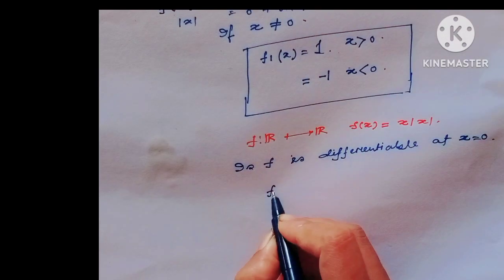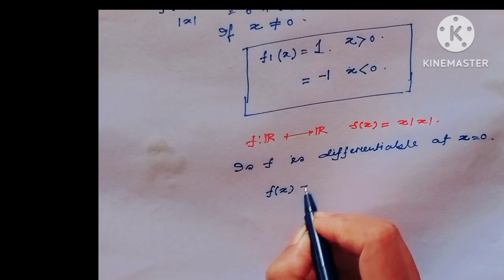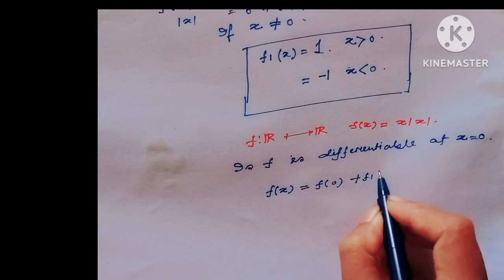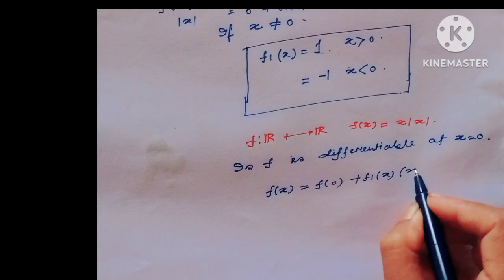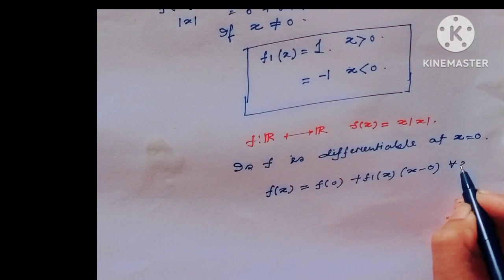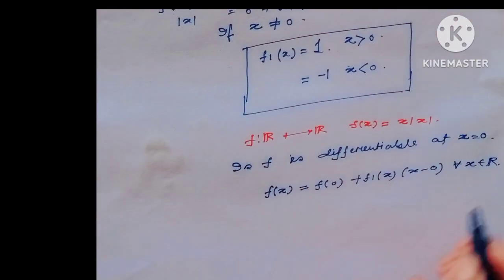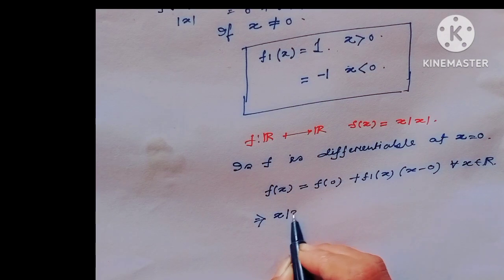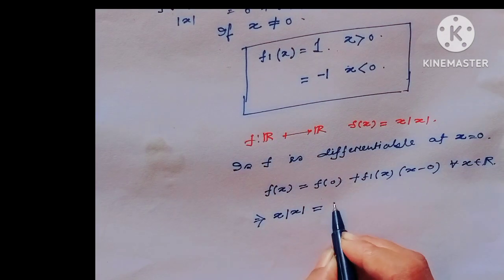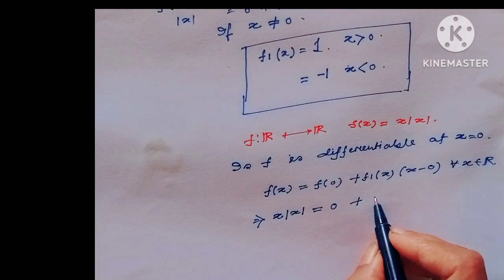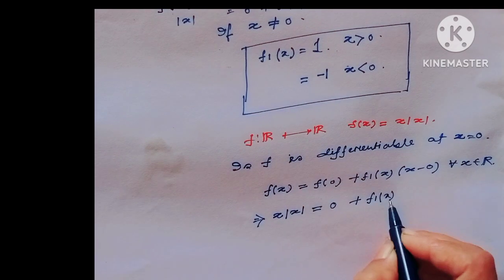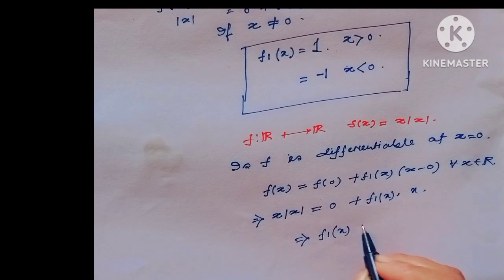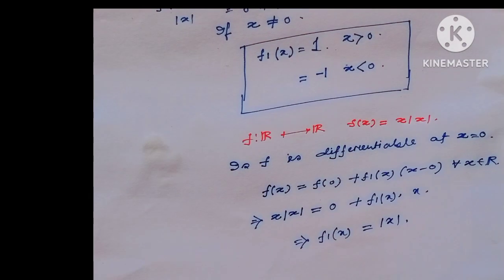For this, f of x equals f of 0 plus f1 of x times (x minus 0), and this is true for all x belonging to R. Here f of x means x mod x, f of 0 means 0, and f1 of x times x. That implies f1 of x equals mod x.